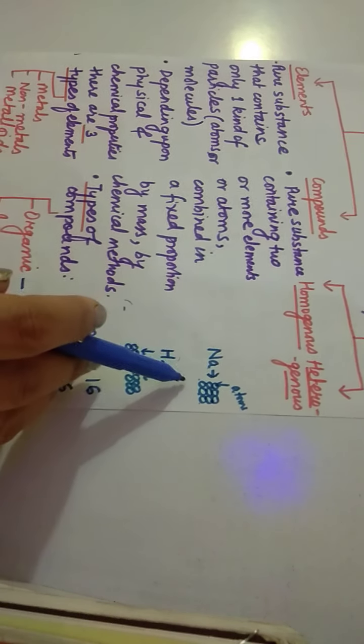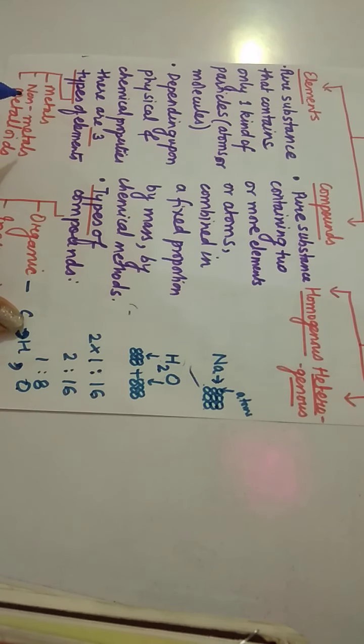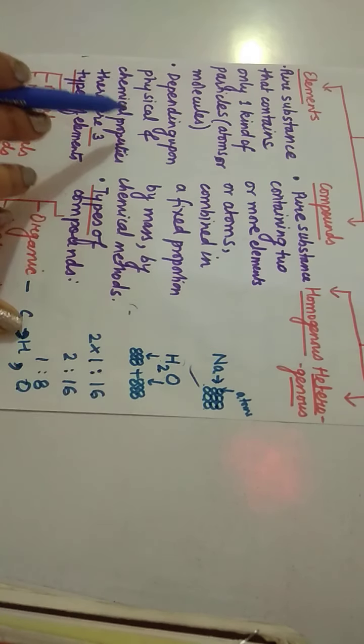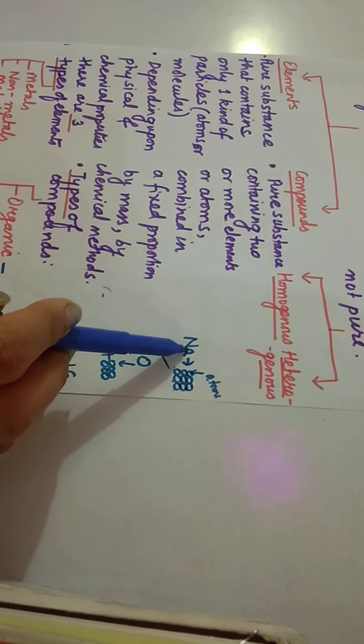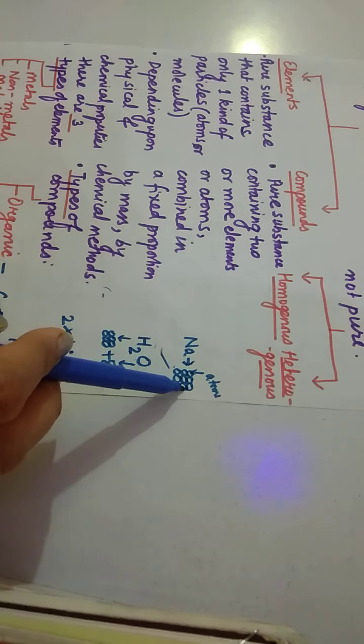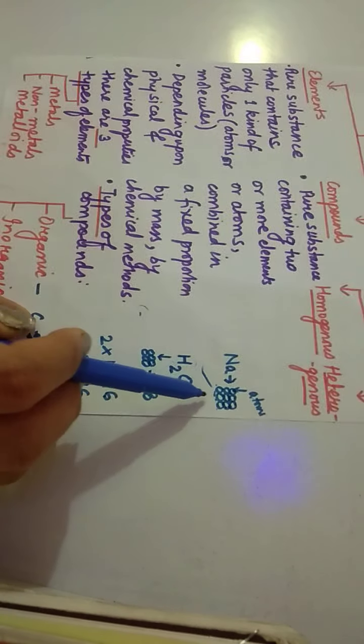Now on the basis of physical properties, that is how they look physically, and chemical properties, how they react, there are three types of elements. You all know what elements are now: made up of only one type of atom, all identical in all respects.